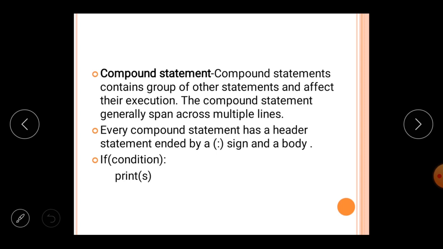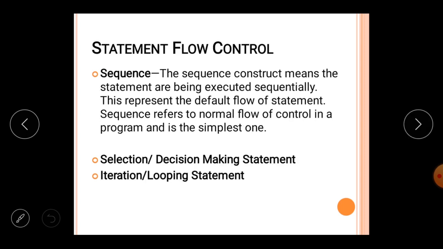Now moving forward, the next topic is statement flow control. Statement flow control identifies the sequence in which the statements will execute. For example, you are writing a program with more than one statement, 1, 2, 3, 4 statements, and in which order will the statements execute.